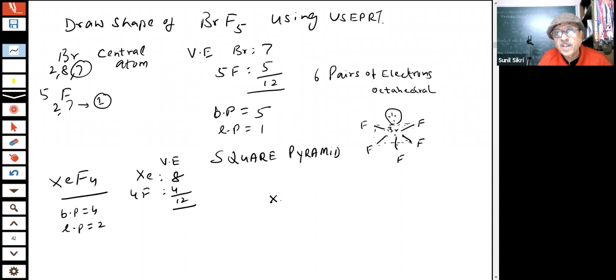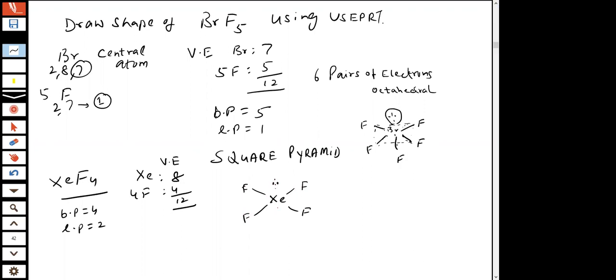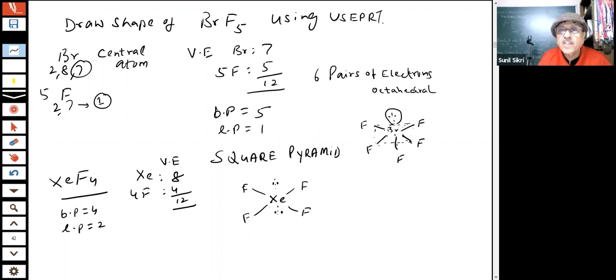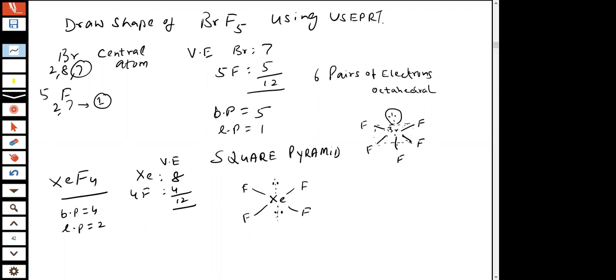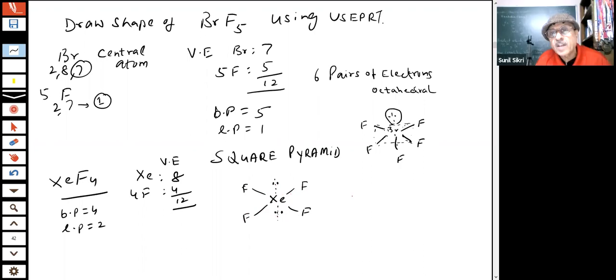So you are saying xenon has 4 fluorines, and these are the lone pairs. The lone pairs are not going to be there in the shape. Then what is this shape now? A square?